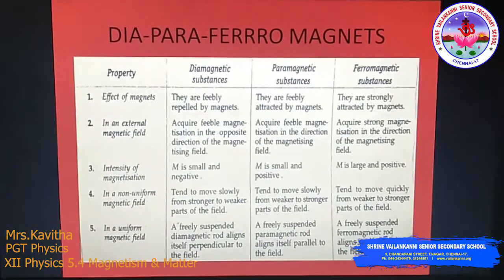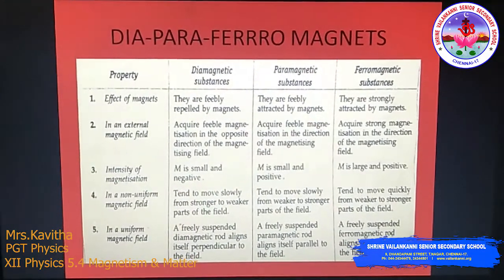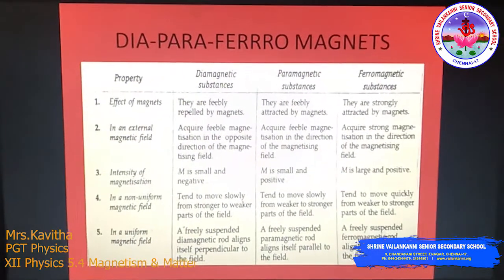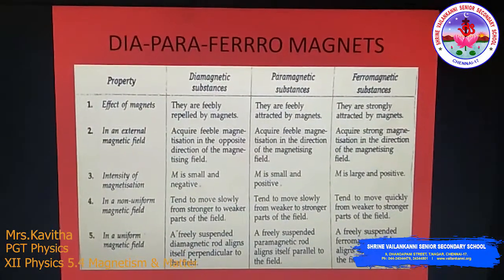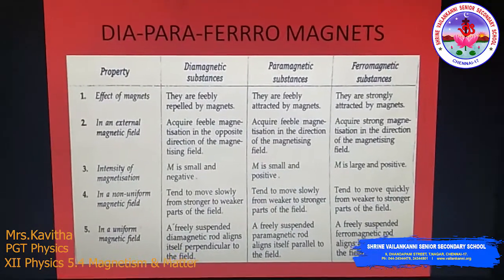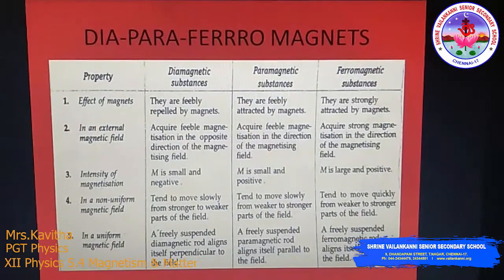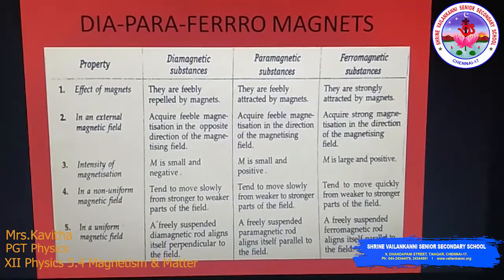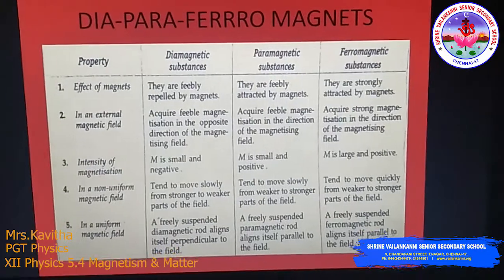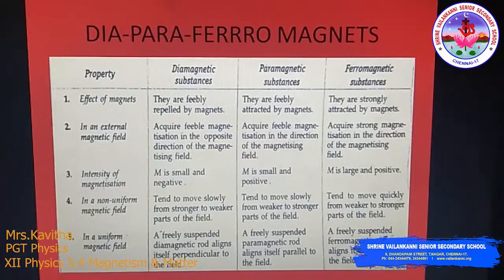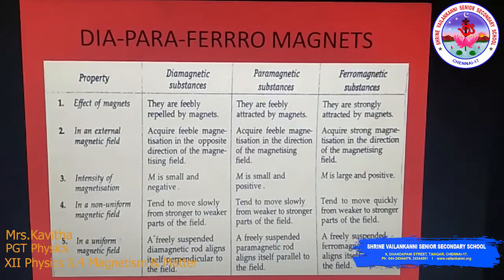These are some of the points on the properties of dia, para, and ferromagnetism. The properties of diamagnetic material, para, and last, ferromagnetic material. The effect of a magnet: diamagnetic is feebly repelled by the magnet, paramagnetic is feebly attracted, and ferromagnetic is strongly attracted. For the magnetization in an external magnetic field, it is in the opposite direction for diamagnets, and in the same direction for para and ferromagnets.